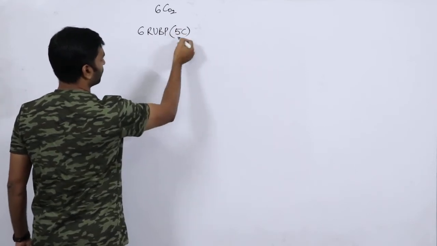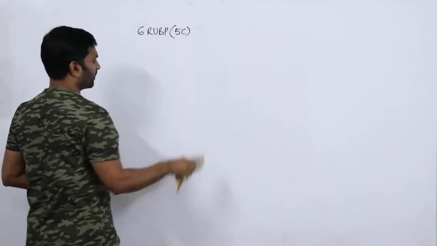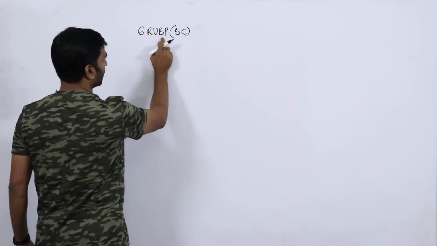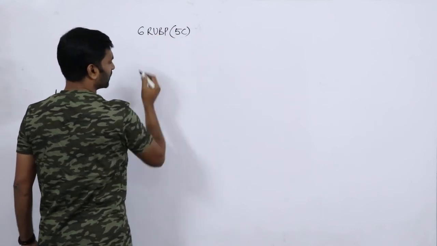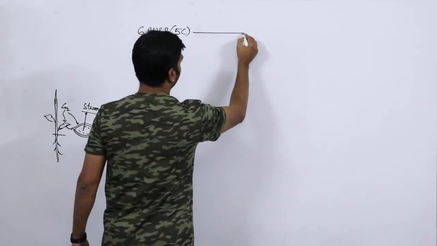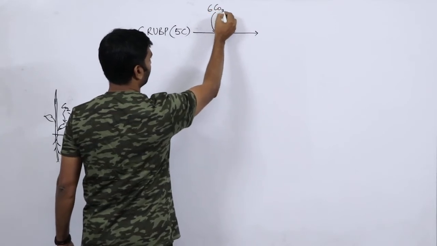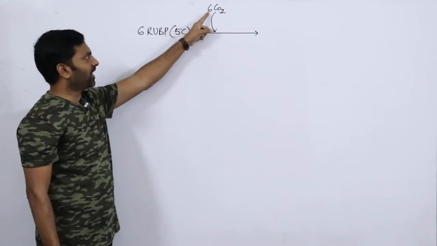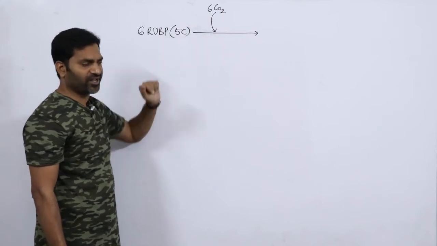So 6 molecules of RUBP means what? Every RUBP contains 5 carbons. Just count the number: 6 molecules, every RUBP contains 5 carbons, 6 into 5 is equal to 30. The total carbon number is 30. So this RUBP combines with 6 molecules of carbon dioxide. Already 30 carbons are there, and these 30 carbons combine with 6 molecules of carbon dioxide.